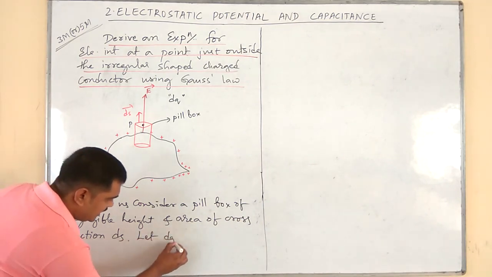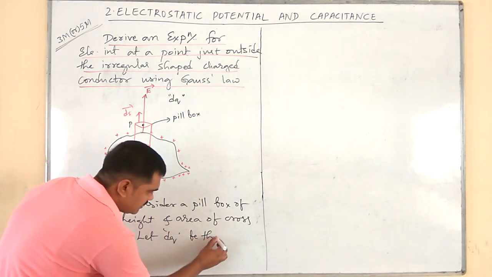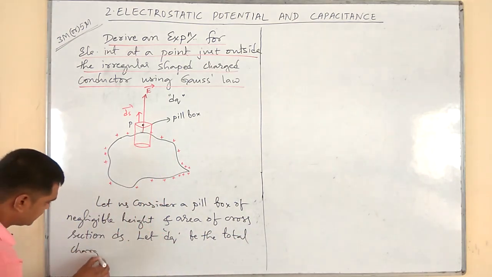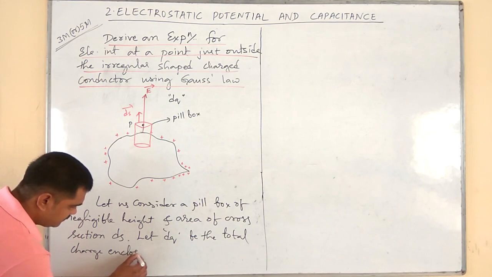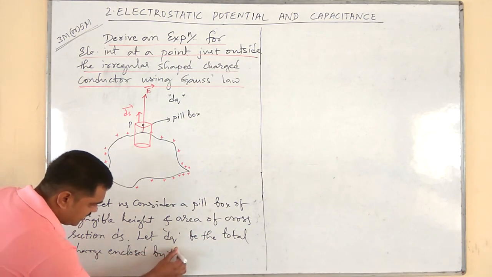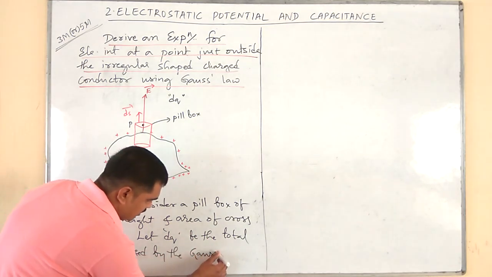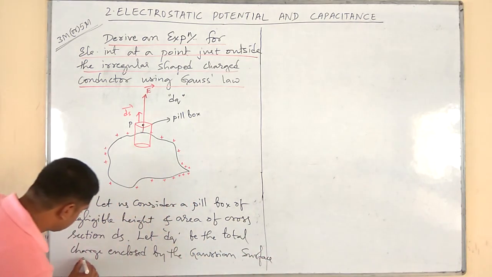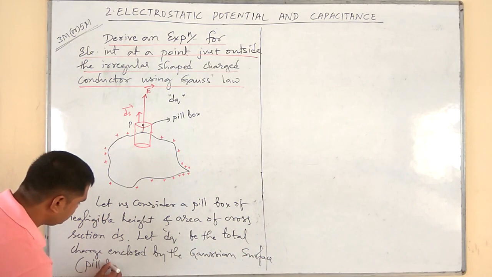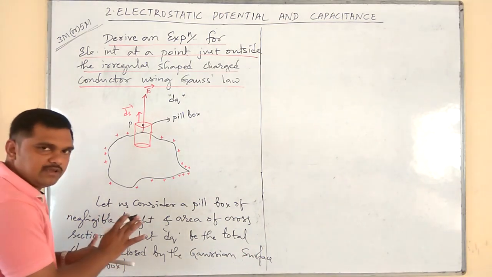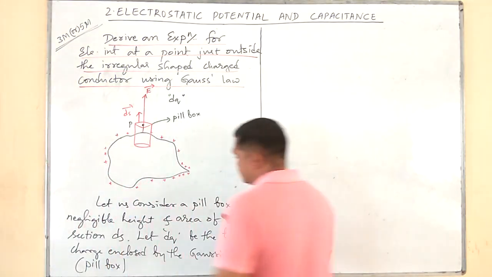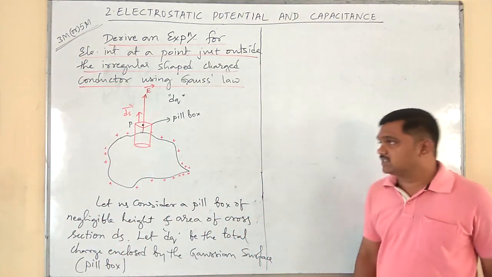Let dq be the total charge enclosed by the Gaussian surface. That is nothing but the pillbox. Okay. This is a very important sentence. You are supposed to write it, otherwise you may lose your marks.